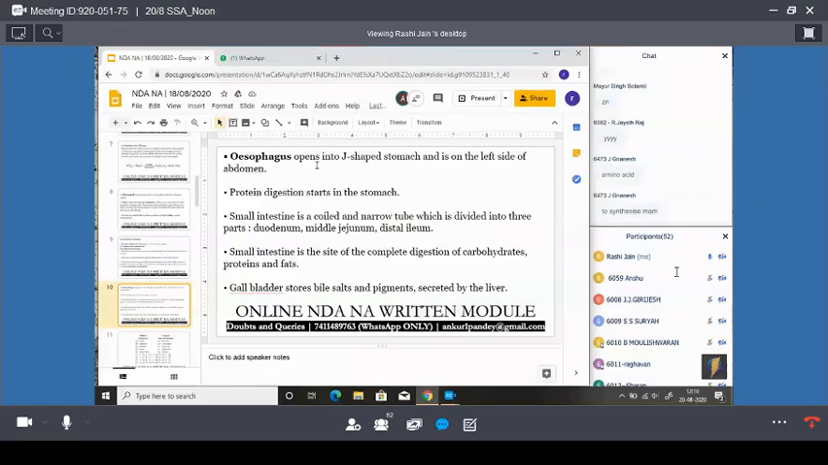Okay. See, guys, the middle jejunum absorb the sugar, amino acid and the fatty acid. It is the main function of the middle jejunum. You should remember this. The jejunum function is to absorb sugar, amino acids and the fatty acids. Okay. Is it clear to you? And the distal ileum absorb the remaining nutrients. So the ileum absorb the remaining nutrients. Okay, guys?